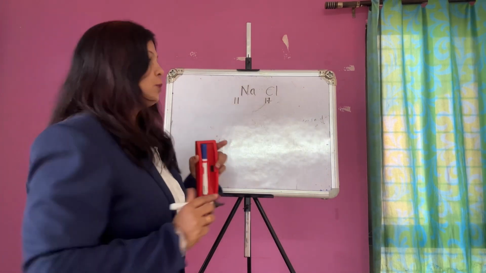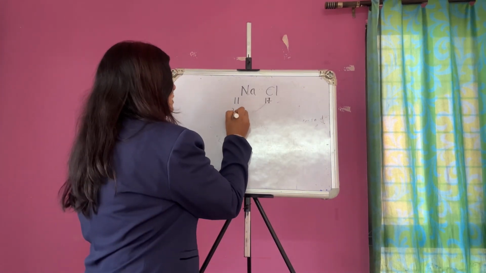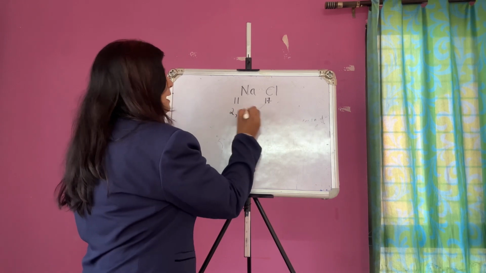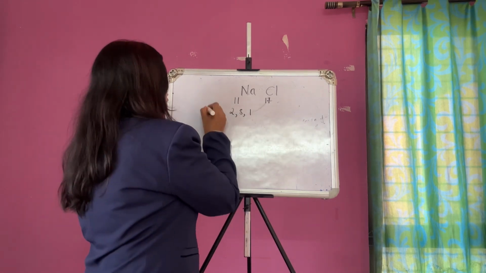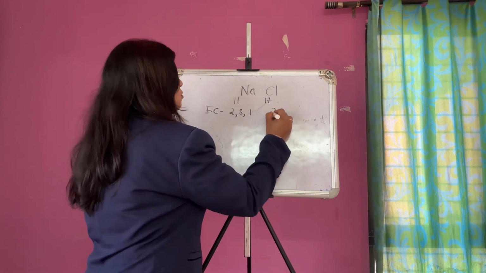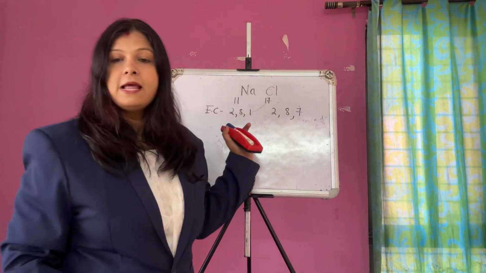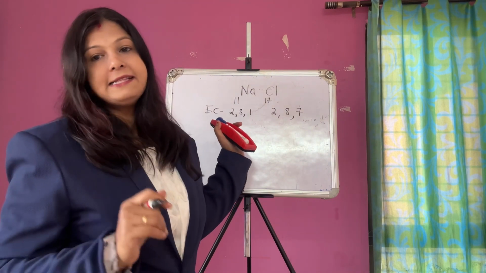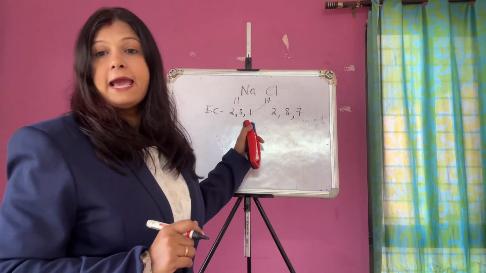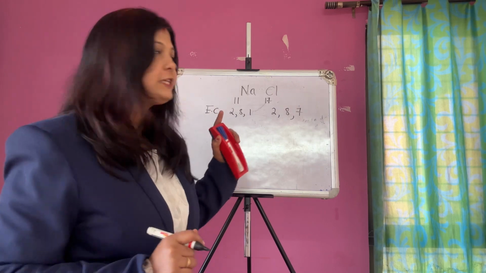The electronic configuration of sodium is 2, 8, 1 and chlorine is 2, 8, 7 according to Bohr's rule, as everyone read in 9th class, according to the K, L, M shells, right?